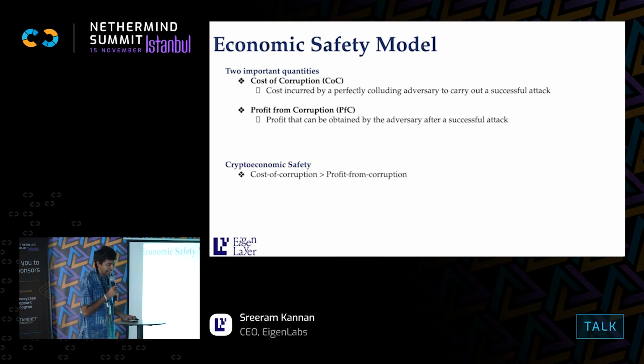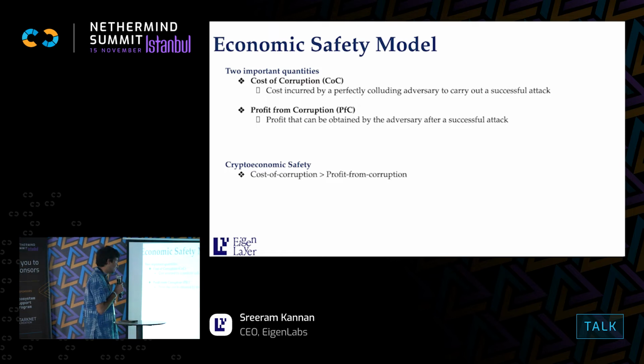So first, let's see what this economic safety model is. We define the economic safety model using two major concepts. This is prior work in the Ethereum research ecosystem called cost of corruption, which is the cost incurred. Imagine all the stakers collude together and try to pull off an attack. If the protocol detects such behavior and imposes a negative incentive called slashing on them, then they incur a certain cost. This is called the cost of corruption. It's the cost incurred by a perfectly colluding adversary to conduct a successful attack.